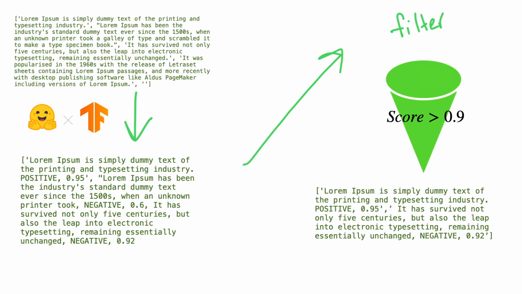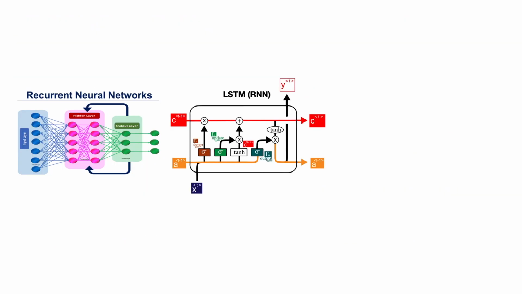Now, before I go further into the transformer model, let's talk a little bit about RNNs, recurrent neural networks, and then LSTMs, which are a type of RNN. Historically speaking, RNNs and LSTMs were the preferred models used when doing sentiment analysis scores. Now there's a couple of drawbacks, but let's first talk about how that works.